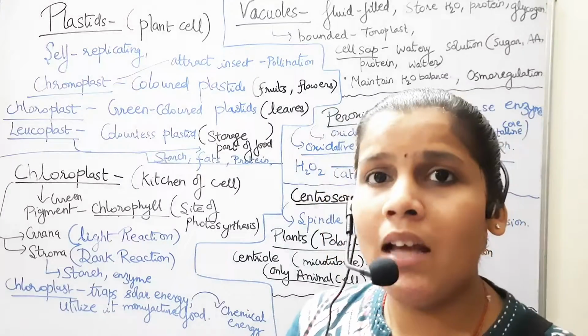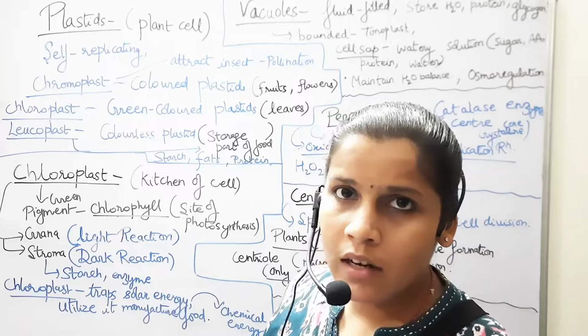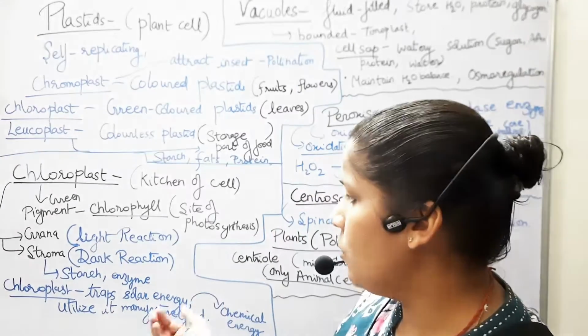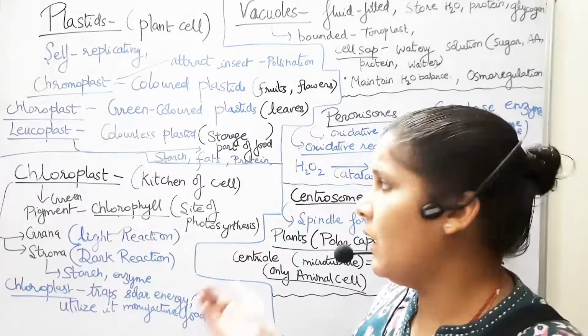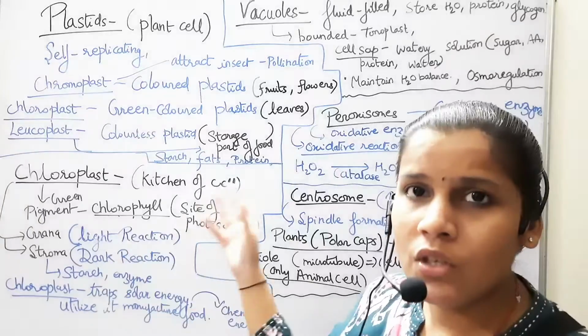So what does the chloroplast do? It has a chlorophyll molecule, of course. What it does is trap the solar energy and convert it into chemical energy, and that is utilized by the plant for the manufacturing of food. Now, this is all about the chloroplast, which is the kitchen of the cell.